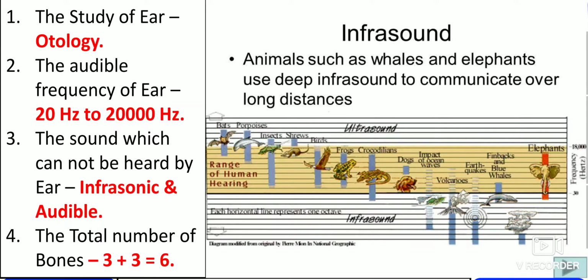What are the animals which can hear infrasonic? As you can see on the right side, human hearing is 20 to 20,000, more than that is ultrasonic. Next, we have the sounds which cannot be heard by humans, that is infrasonic and ultrasonic. The total number of bones in the ear is 6.